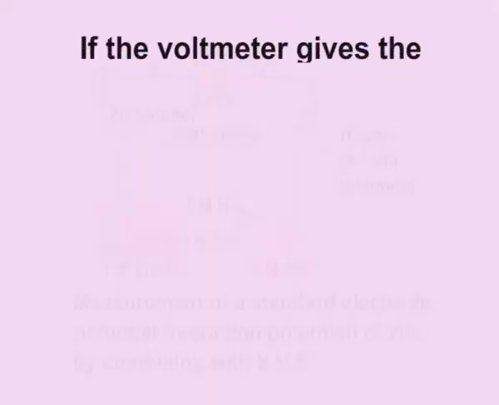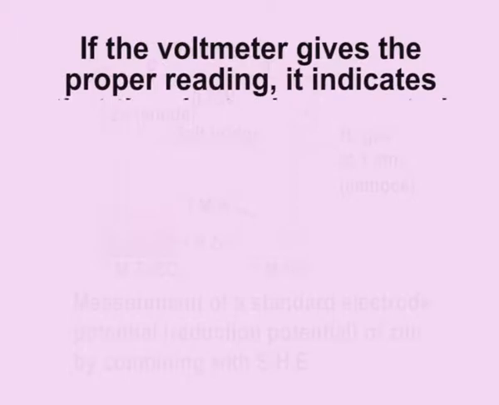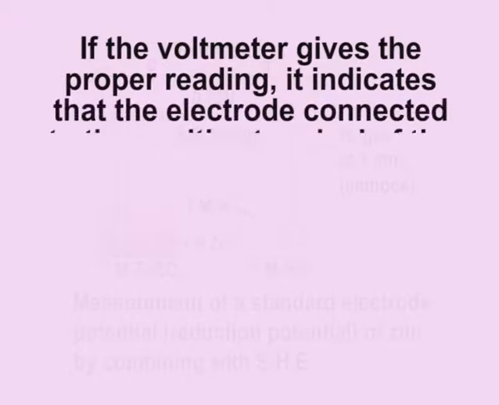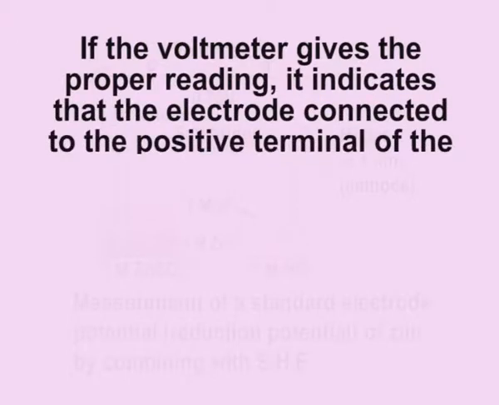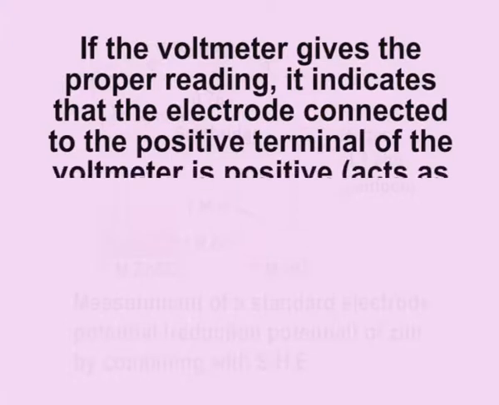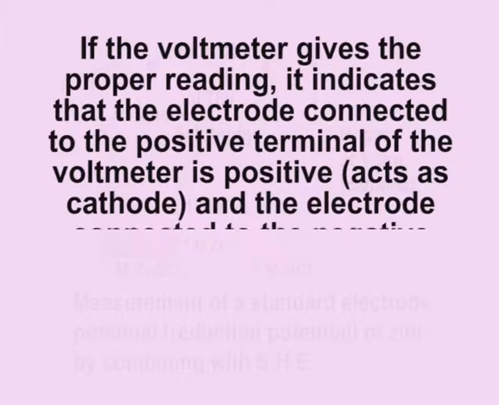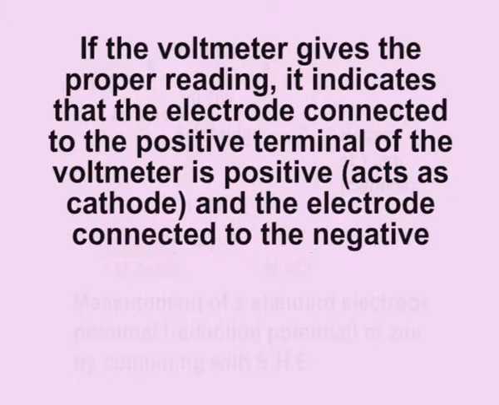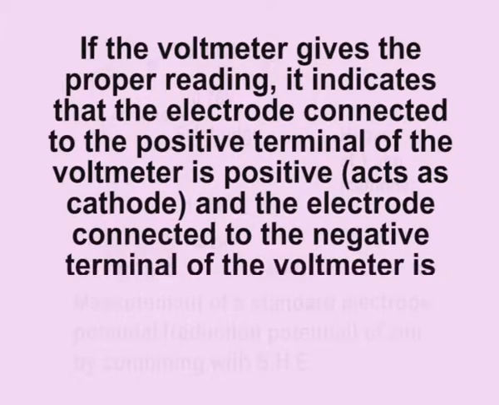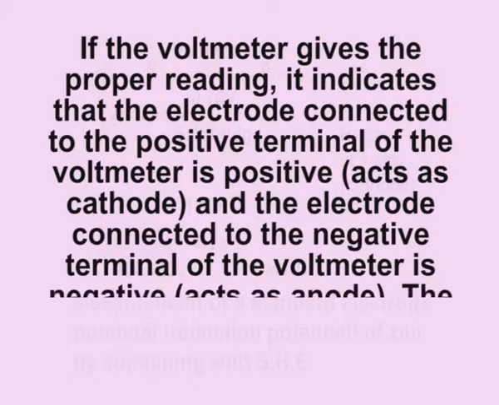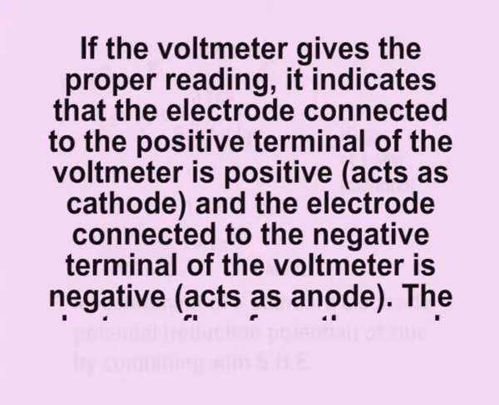Thus, if the voltmeter gives the proper reading, it indicates that the electrode connected to the positive terminal of the voltmeter is positive, that is, acts as cathode, and the electrode connected to the negative terminal of the voltmeter is negative, that is, acts as anode.